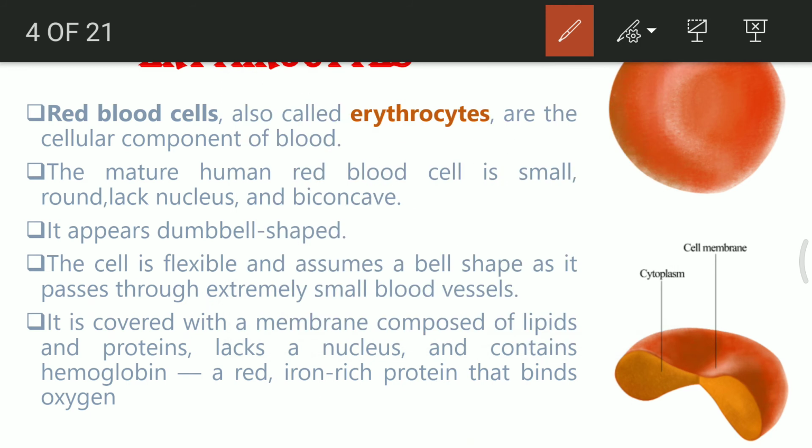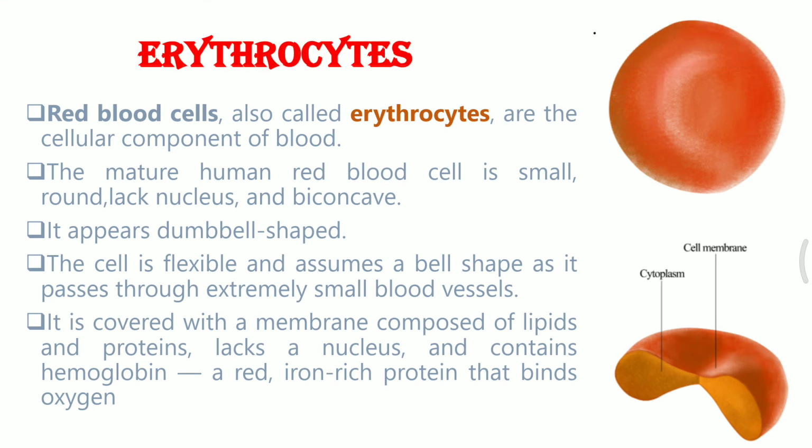What about the protein part? It gets broken down to form bilirubin and biliverdin, which are present in the lymph, and they are yellowish in color. So this is the fate of the RBC after 120 days.